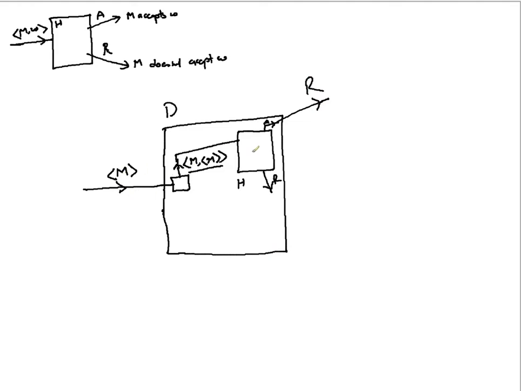And when H is saying reject, meaning M is not accepting M, D is saying accept.